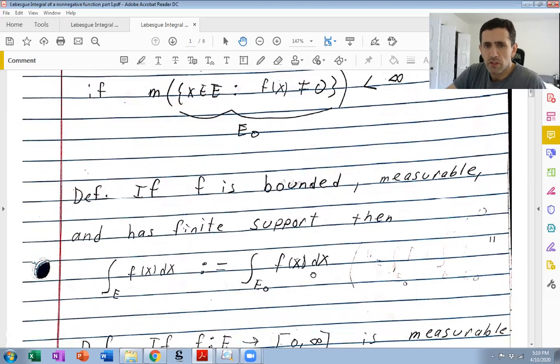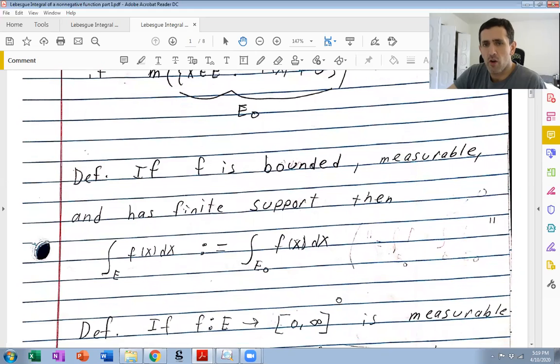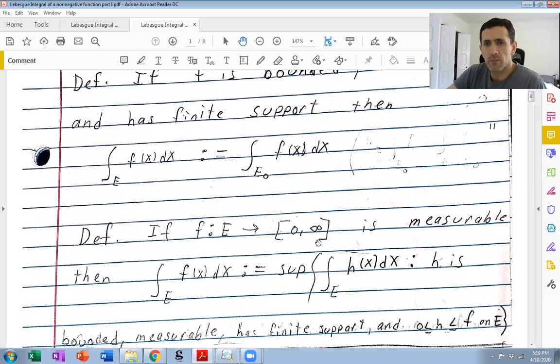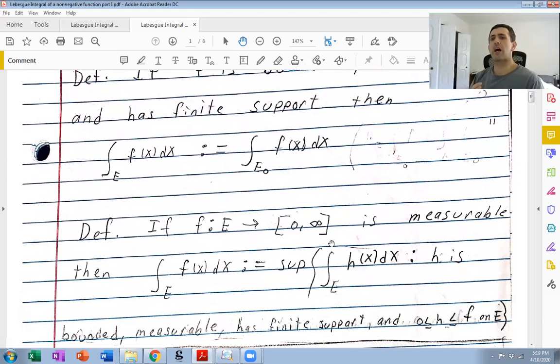Okay. So with this definition in hand, we can define the Lebesgue integral of a general, non-negative function as the supremum of all these integrals where we're integrating all these h's, where h is bounded, measurable, has finite support, and h is less than or equal to f on E.